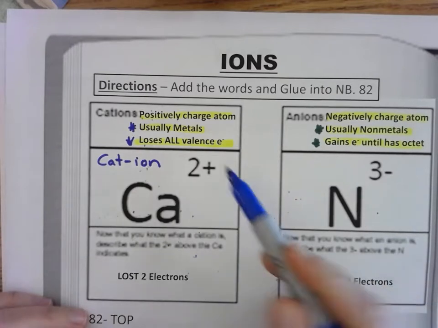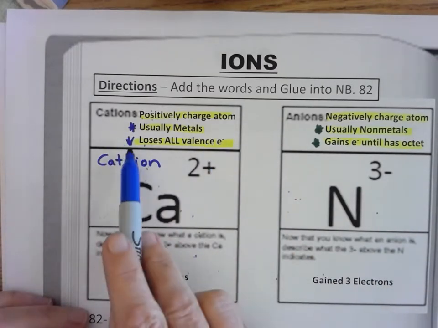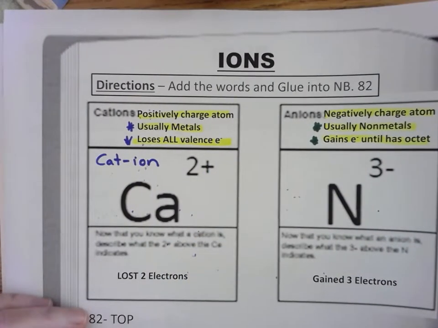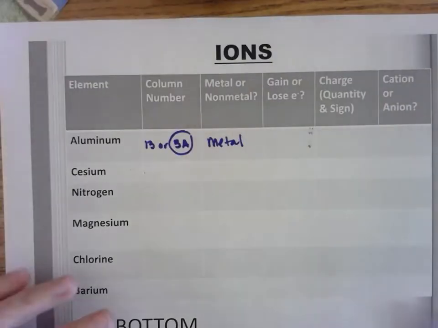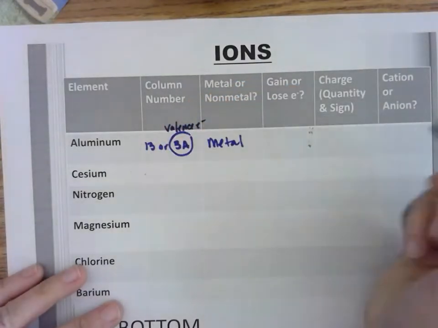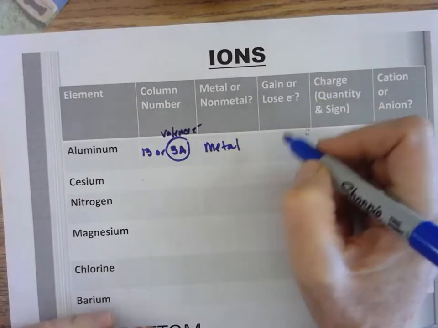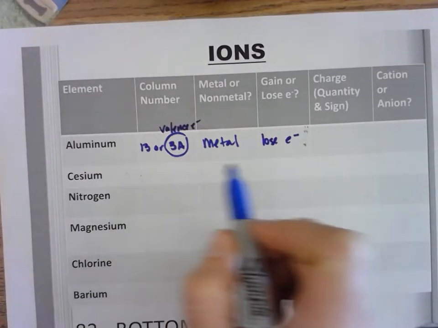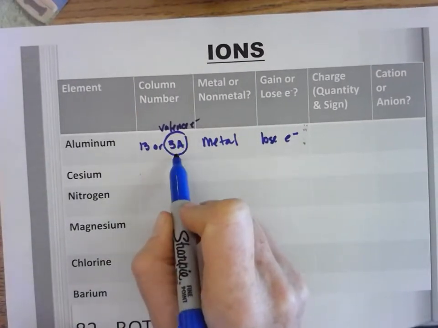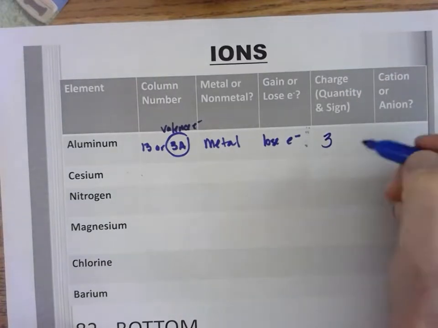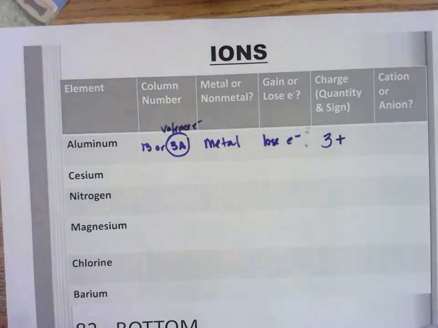If I look up at the top of the paper, metals form cations, so I'm going to lose all the valence electrons. Right here, this group number gives you your valence electrons. I identified it's going to lose electrons. This is going to lose all of them, and it has 3, so it's going to become 3. And since it's a loss of electrons, which are negative, the overall charge is positive. And this is a cation.